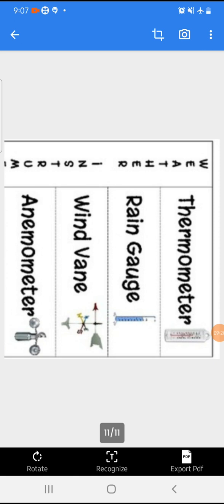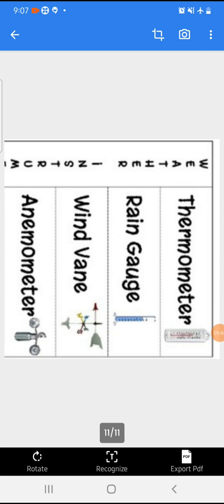Next one is the rain gauge. What is a rain gauge? Meteorologists measure rainfall using an instrument which is called the rain gauge. After every 24 hours the water collected in a container, and the measuring cylinder also there, gives a reading of the particular day's total rainfall.